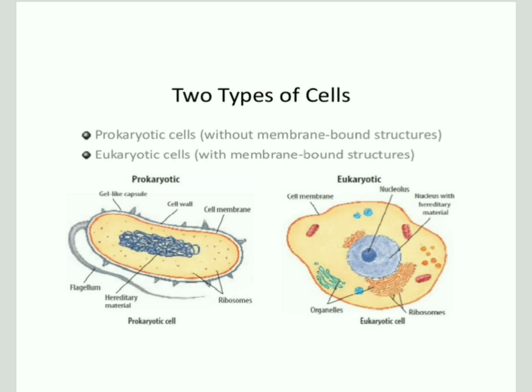The main components they have are the cell membrane, cytoskeleton, nucleus, endoplasmic reticulum, and ribosomes. But prokaryotic cells have a nucleoid, cell wall, and capsule, a gel-like capsule. Then there is a flagellum, a tail-like projection you can see, which helps in the movement of the prokaryotic cell. Then the hereditary material is inside the nucleoid. That nucleoid has the DNA, which is fixed at a particular part, attached somewhere at the plasma membrane. Then the cell wall and cell membrane are there, and ribosomes are there for protein synthesis in prokaryotes.